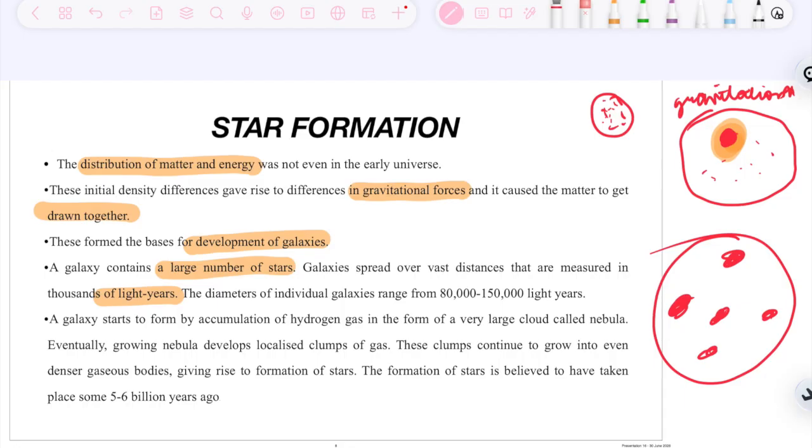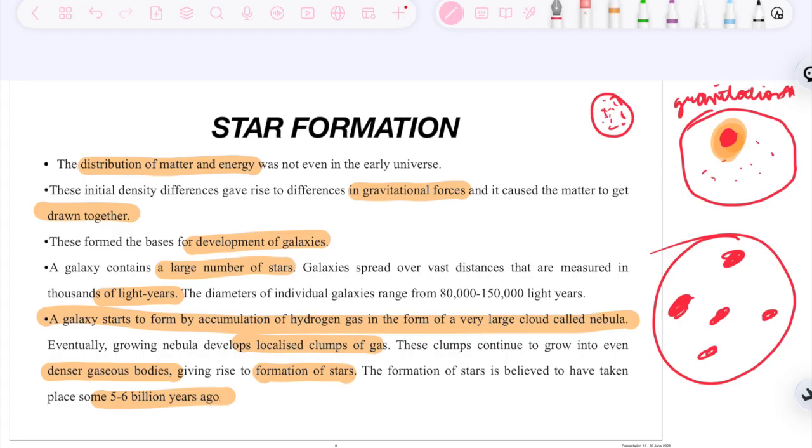Inside a galaxy, when a galaxy starts to form, there is accumulation of hydrogen gas in the form of a very large cloud called a nebula. Eventually, the growing nebula develops localized clumps of gas. These clumps continue to grow into even denser gaseous bodies, giving rise to the formation of stars. The formation of stars is believed to have taken place around 5 to 6 billion years ago.